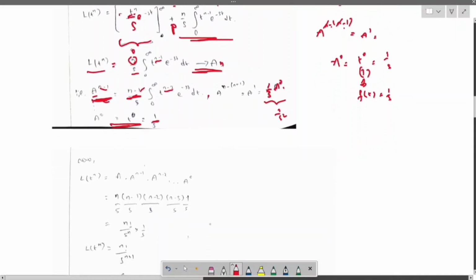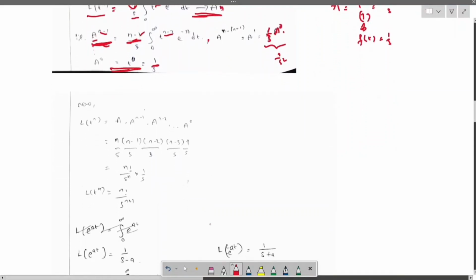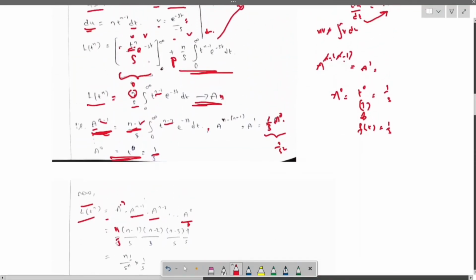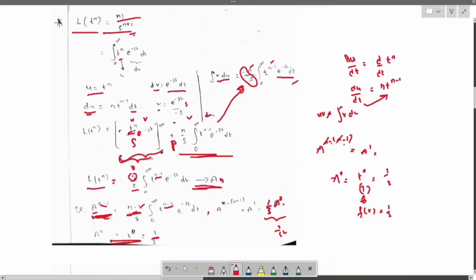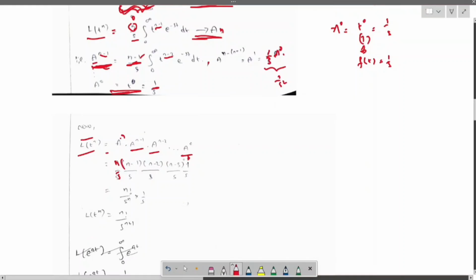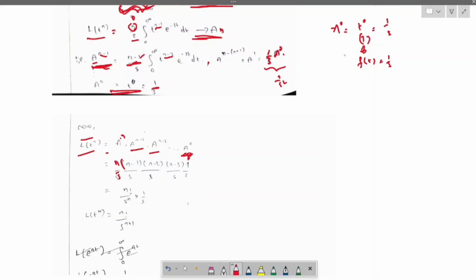Now let us see. Laplace of t power n equals a n, a n minus 1, a n minus 2, up to a 0. Okay, now a n is nothing but n by s. The terms we have just seen right here, the term is getting to 0. Okay, n minus 1, n minus 2, n minus 3 by s. a power 0, we have just seen, is 1 by s.